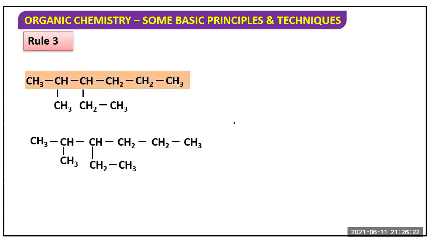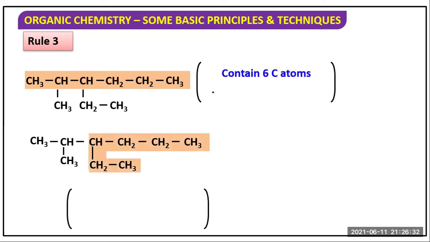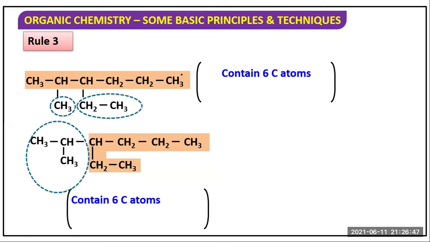So which was the better numbering? 1 2 3 4 5 6. Okay, so 6 carbon in a branch. So it is 1 2 3 4 5 6. Okay, so there is a chain, and again there is another chain. So which one is the correct? This is another group, there is another group.